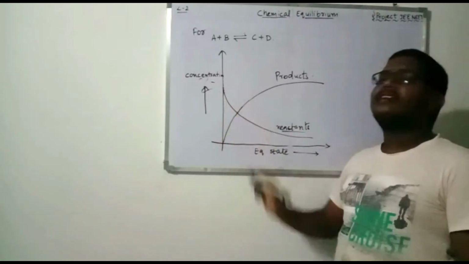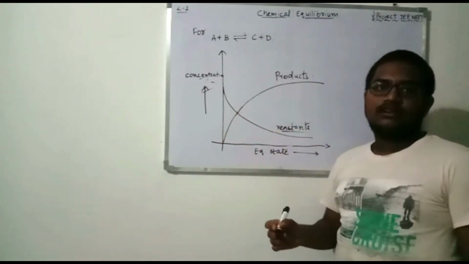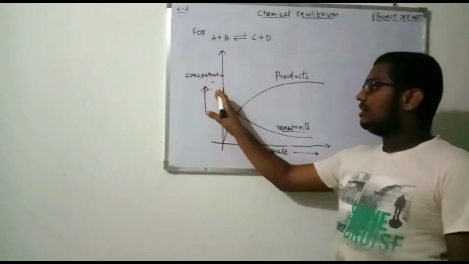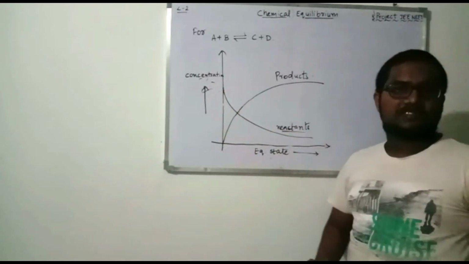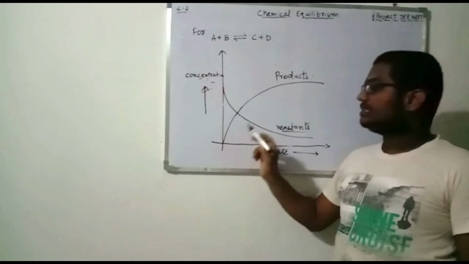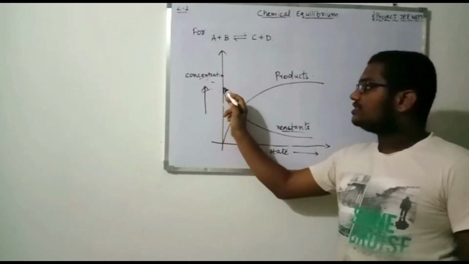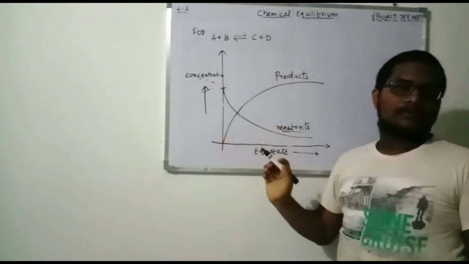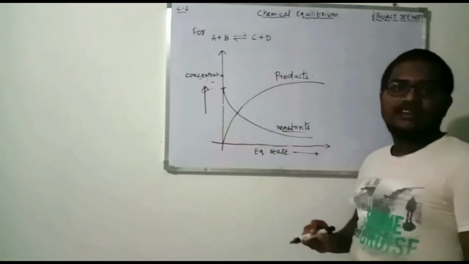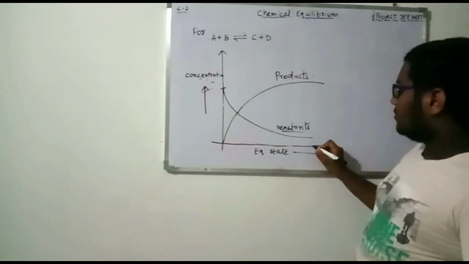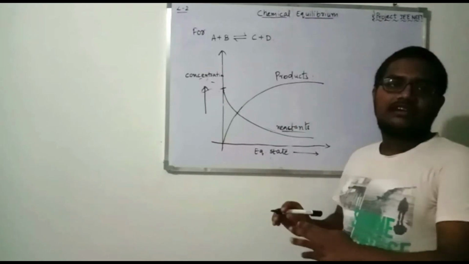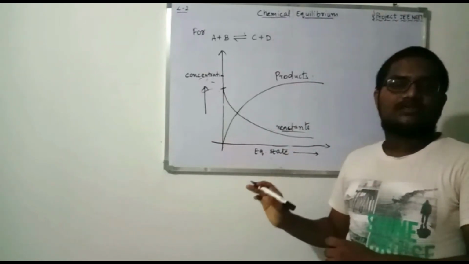As this line indicates the reactants concentration, we can clearly observe that the concentration of the reactants decreases as time proceeds. At the beginning of the reaction, the concentration of the reactants is maximum, and as time proceeds the reactants line goes on decreasing. At the maximum time, the reactants concentration will be constant, and that will be the minimum concentration of the reactants.